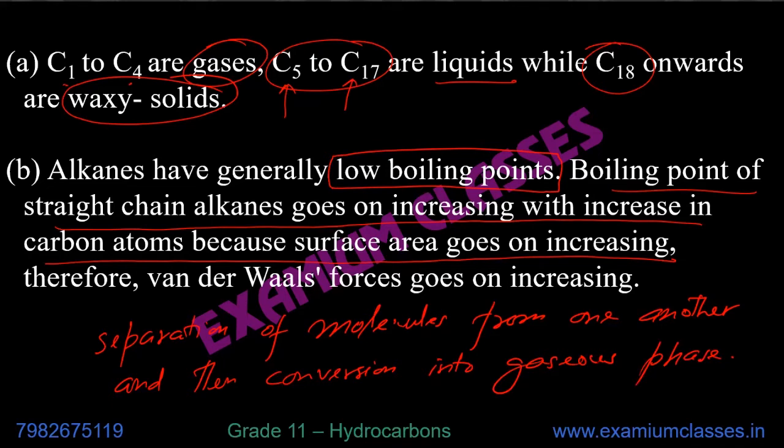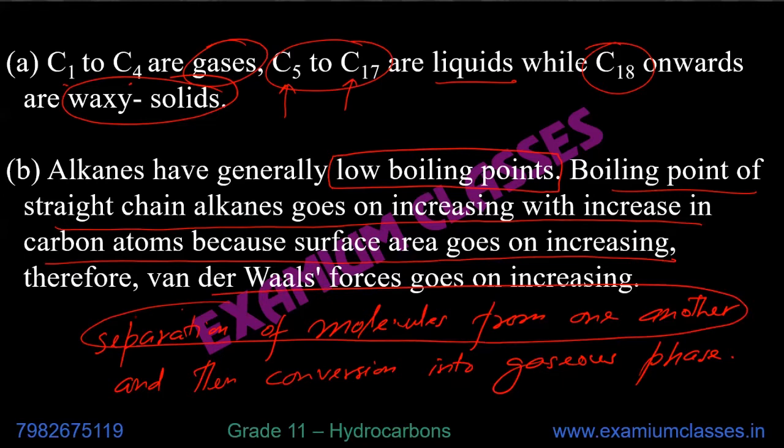So first the molecules should separate from one another, molecules of the solid, and then they should receive enough energy to get converted into gaseous phase. Now this is important, separation of molecules from one another.